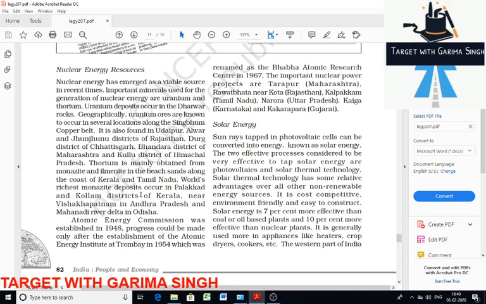The development of nuclear energy started after the establishment of the Atomic Energy Institute at Trombay in 1954, which was renamed the Bhabha Atomic Research Centre in 1967. After that you can find nuclear power stations like Tarapur, Rawatbhata, Kalpakkam, Narora, Kaiga. There are various; the list is long.